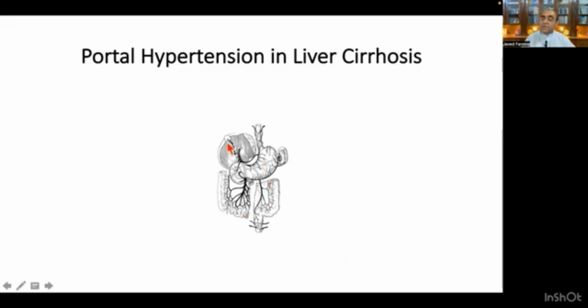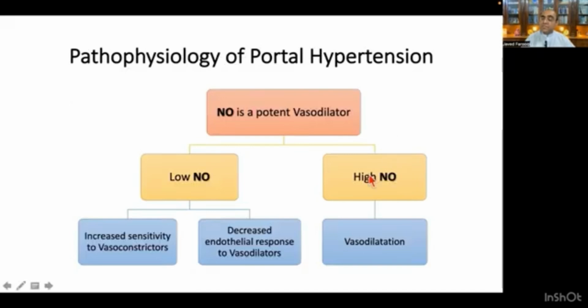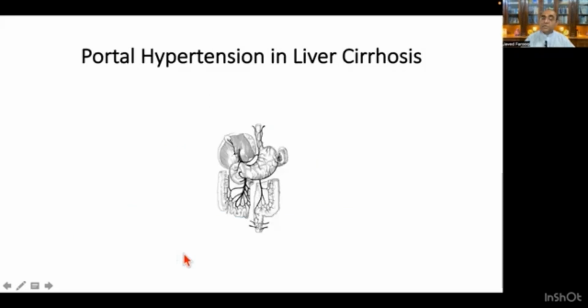So, as I told you before, when the concentration is high, there will be severe vasodilatation, and so a lot of blood will be pushed into the circulation, and where there is a decrease in nitric oxide concentration, there will be vasoconstriction.